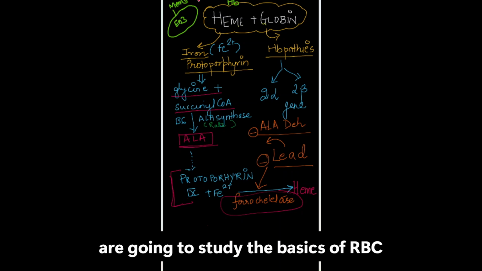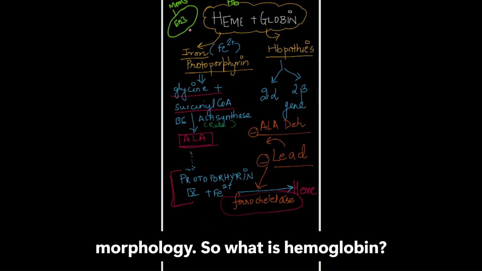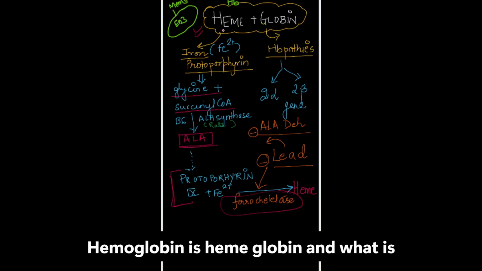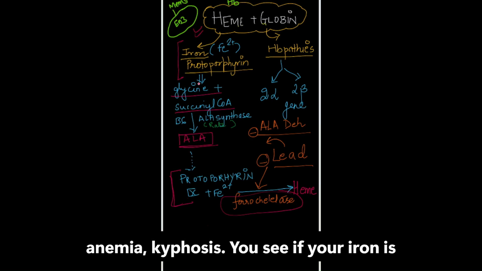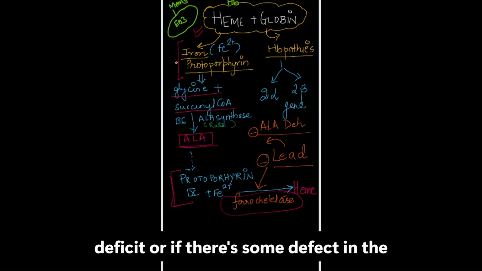The basics of RBC morphology. So what is hemoglobin? Hemoglobin is heme plus globin. And what is heme? Heme is iron plus protoporphyrin. तो anemia कब हो सकता है if you see? If your iron is deficit or if there is some defect in the heme synthesis.